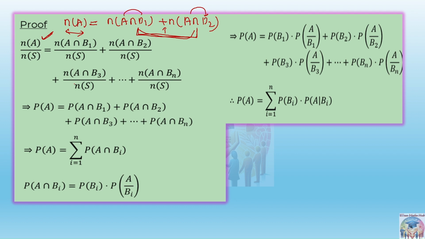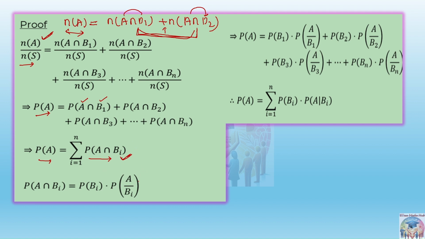If we divide this by the total sample space, then it becomes the probability. It means that the total probability of A will be written as the probability of A intersection B1, A with B1, A with B2, A with B3, A with B4, and so on up to n. So that's why the probability of A is written as the sum of probability of A intersection Bi, in the compact indexed form.